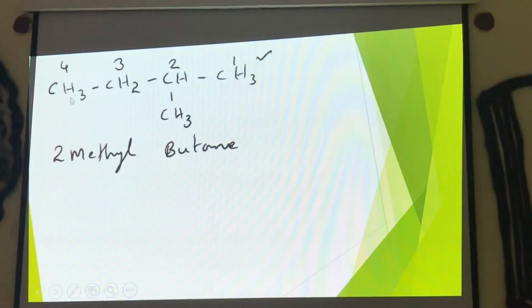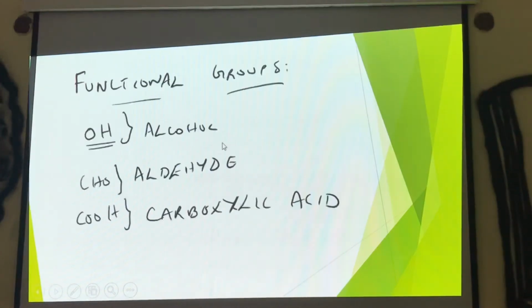See the longest chain rule. We should not number from here, 1, 2, 3, 4. We are numbering from the right side. Why? Because the alkyl group or methyl group is closer to this carbon atom. That is the reason we are numbering from the right-hand side. 1, 2, 3, 4. Four means it is butane. Suppose the methyl is coming on the second carbon, we say 2-methyl, and since 4 carbon atoms are there, it is butane: 2-methylbutane.